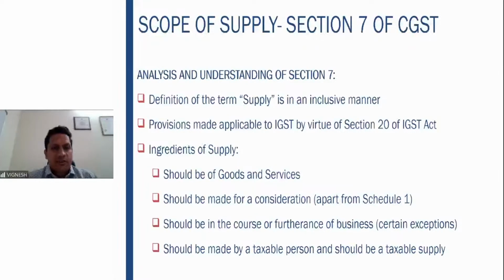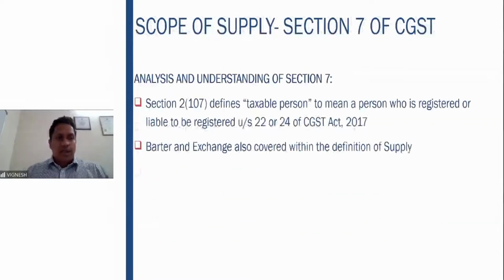So what are the ingredients of supply here? The supply should be of goods and services, number 1, and it should be made for a consideration, apart from schedule 1, because schedule 1 also covers activities where you're making it without consideration, those are also treated to be as supply. That is written in schedule 1. It should be in the course or furtherance of the business. Certain exceptions are given here. What is the exception there? Importation of service. It should be made by a taxable person and should be a taxable supply. So these are the ingredients of supply by virtue of 7 subsection 1 clause A.